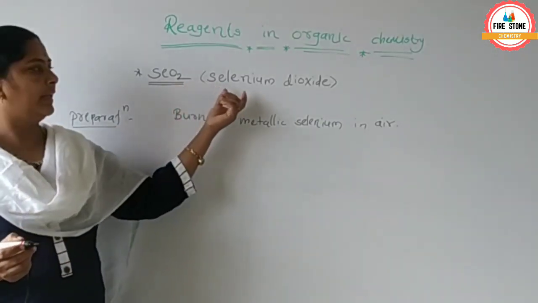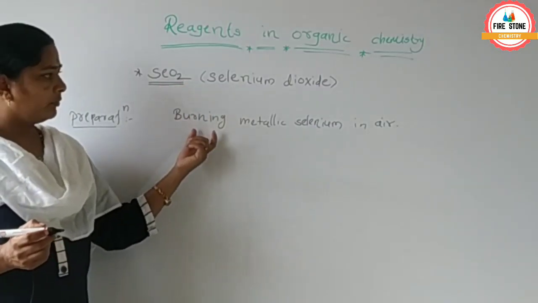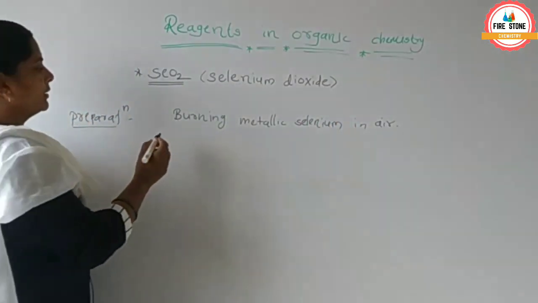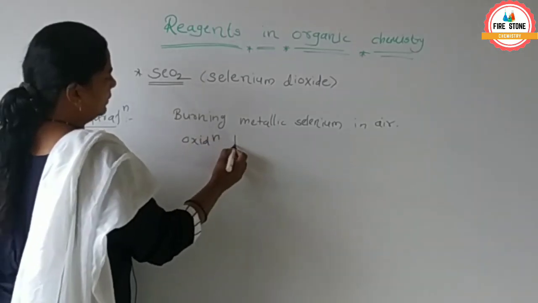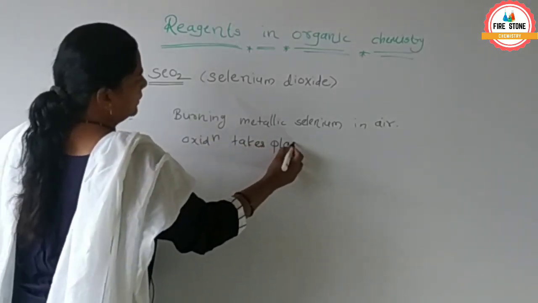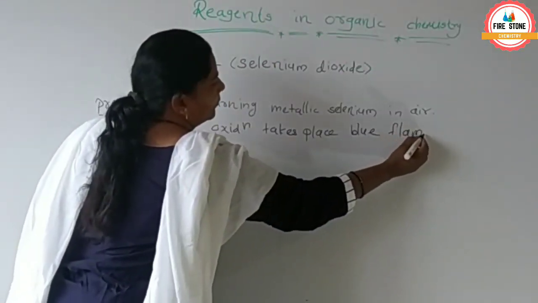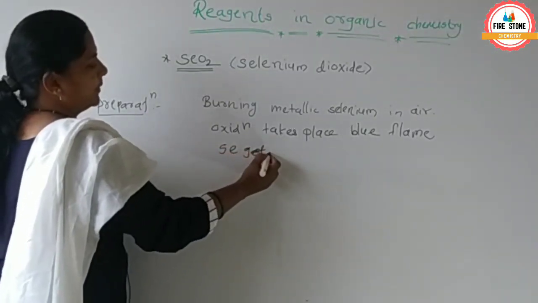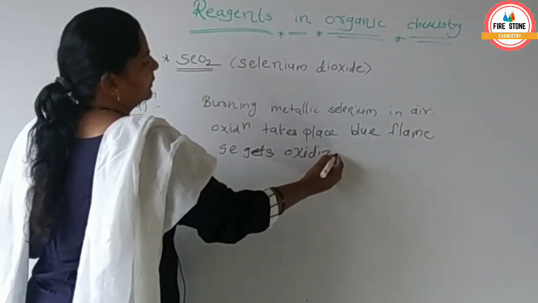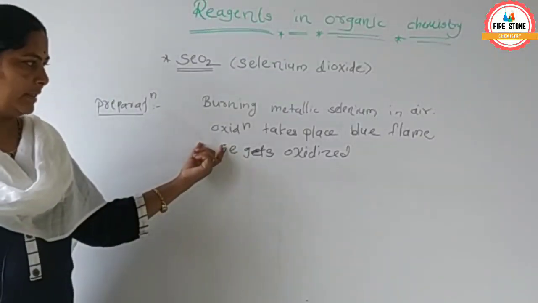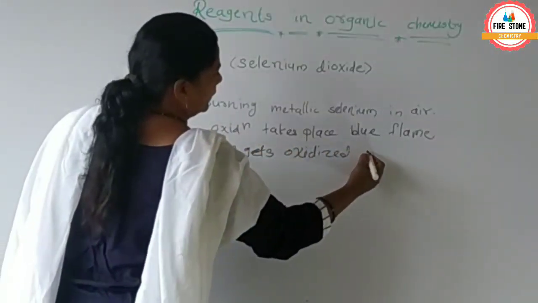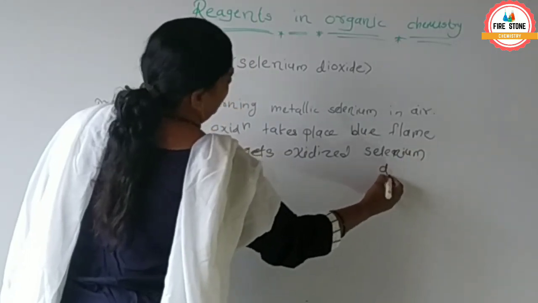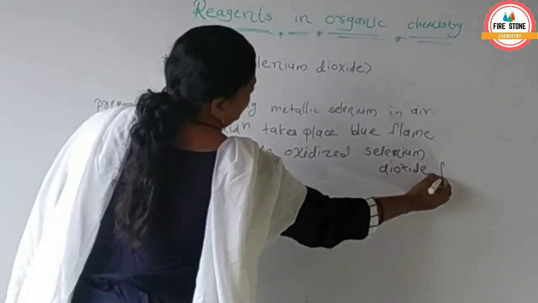Preparation of selenium dioxide. When burning metallic selenium in air, oxidation takes place with a blue flame, and selenium gets oxidized and selenium dioxide is formed.